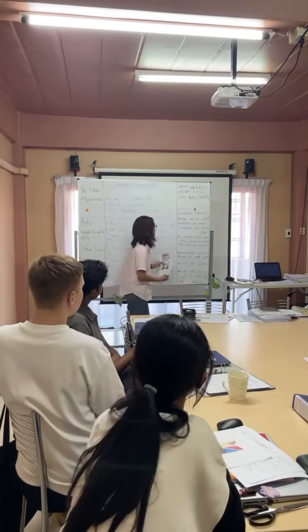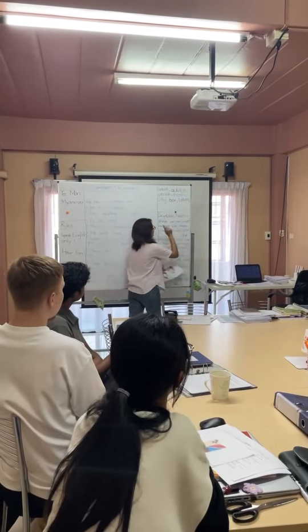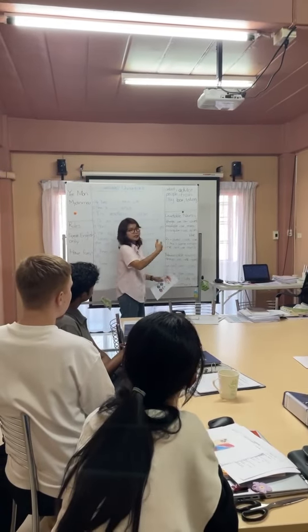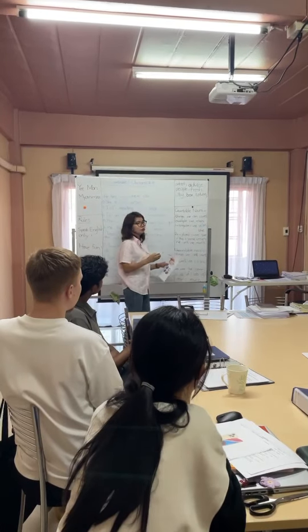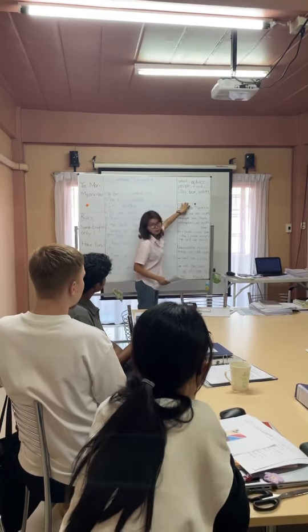a countable noun. For example, a car. A car means only one car. A car, and an apple, like that, an airplane, like that, and the man. We can use a, an, and the together with a countable noun.